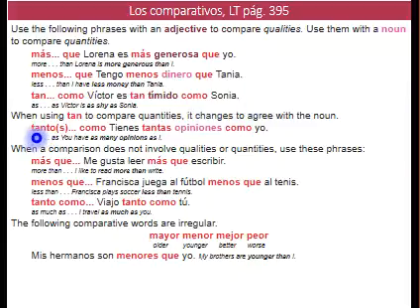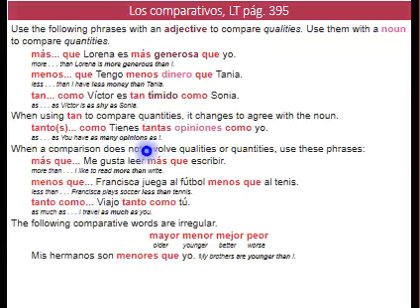What happens when the comparison is not using adjectives or nouns? When a comparison does not involve qualities or quantities, then we don't need the space in between más, menos, tanto, and que or como. ¿Sí?